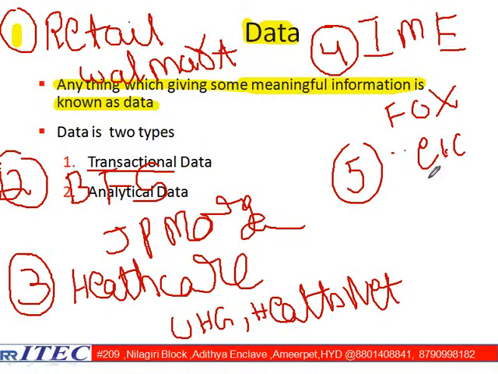So first we will try to understand which domain it belongs to, and what type of business they are trying to do. Based on the business type, the transactions they have will differ. End of the day, in any of these businesses, customer is going and interacting with the business, and at that moment some data is generating. Yes or no?